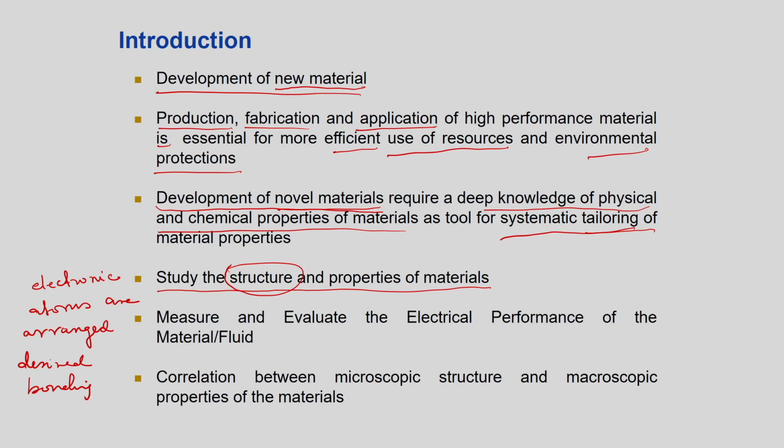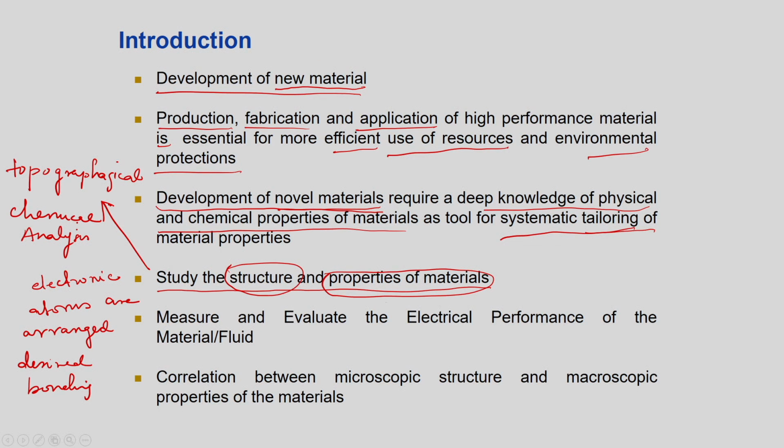And then the properties: with these atoms, what properties do we expect? That is another important area where we need to concentrate. That is where we are focusing on both the chemical and physical properties of materials. If I mean to say, it will be the topographical and the chemical analysis. So, this will give a complete picture. Then the fourth one is to measure and evaluate the electrical performance of the material and fluid. This is an important aspect, which is the electrochemical part.